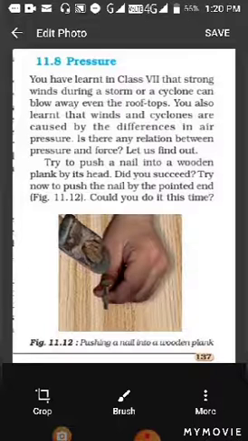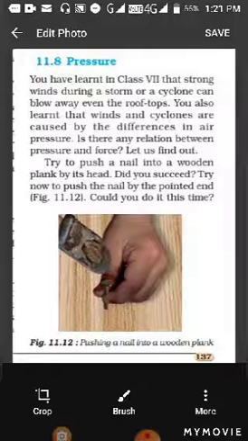Now here there is an activity which all of you must have done someday. Try to push a nail into a wooden plank by its head. That means you are not using anything. Try to push a nail into the wood using your hands. Will you be able to do it? You will not be able to do it. Why? But when you do it with the help of a hammer, you are able to push the nail easily.